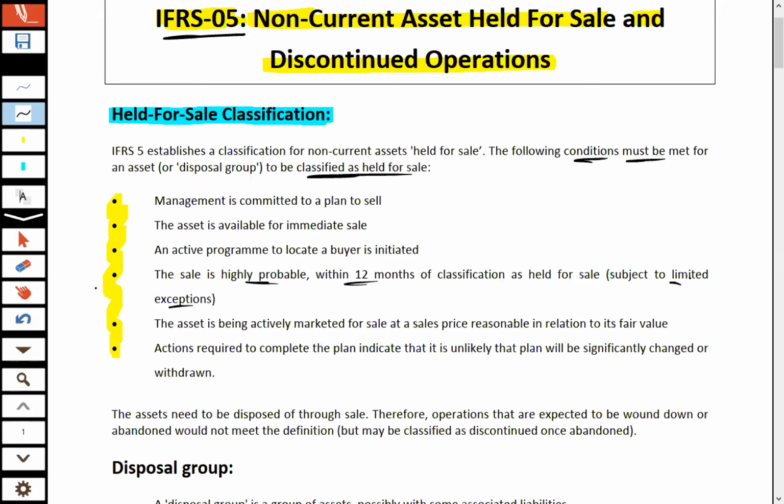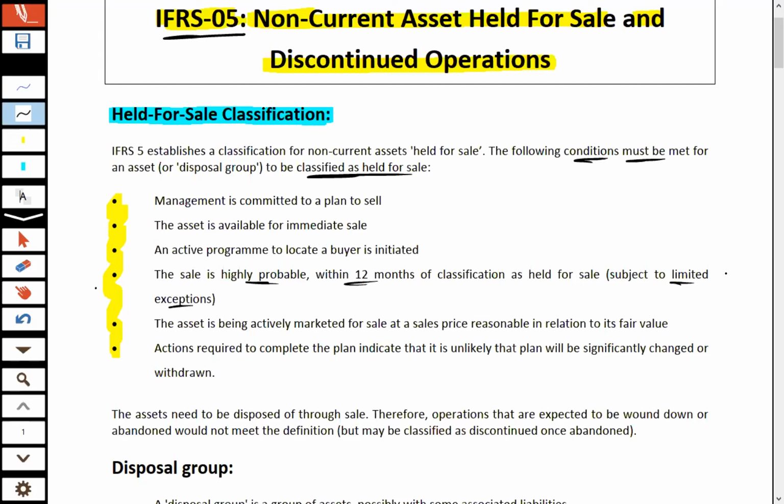There are also a few exceptions available. Let's say you classified an asset held for sale in 2019, and the expected sale time is 12 months. But let's say due to any circumstances, the asset is not sold within the 12 months time period, but the rest of the conditions still meet the held for sale criteria.